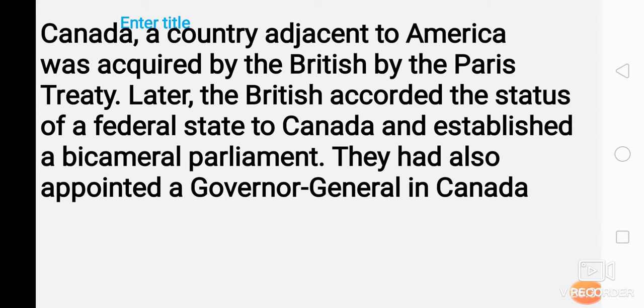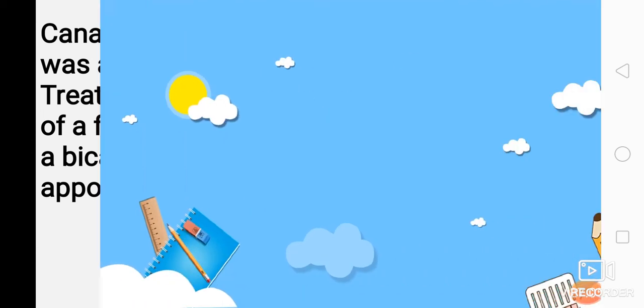two houses in parliament. In India, we have Rajya Sabha and Lok Sabha. The British also appointed a governor general in Canada. And finally everything was sorted out, America was completely declared an independent country, and those 13 colonies lived happily. Here we have completed our chapter.